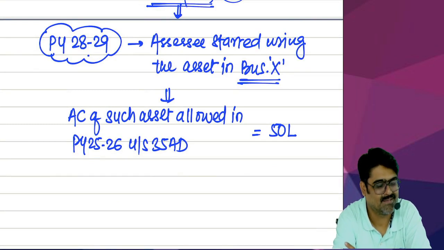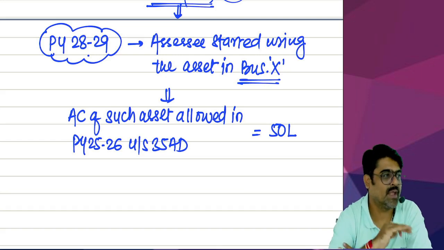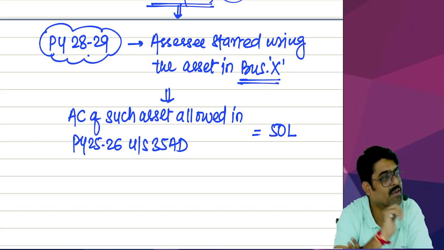But wait, this entire amount will not be charged under the head PGBP. We will give you depreciation for 25, 26, 26, 27, 27, 28. 3 years depreciation will be allowed. Because if we would not have allowed the cost fully, we would have definitely allowed depreciation for these 3 years.